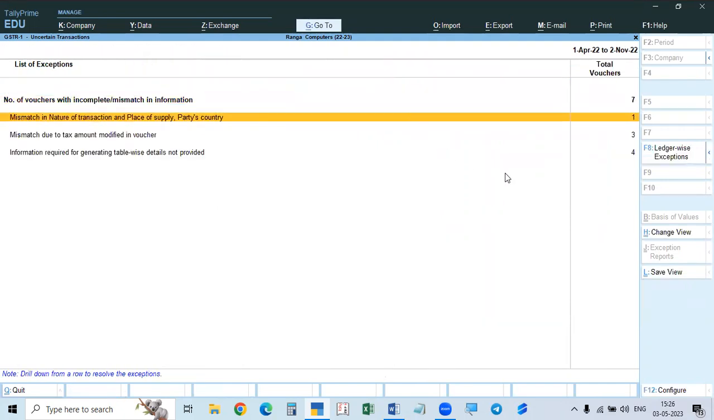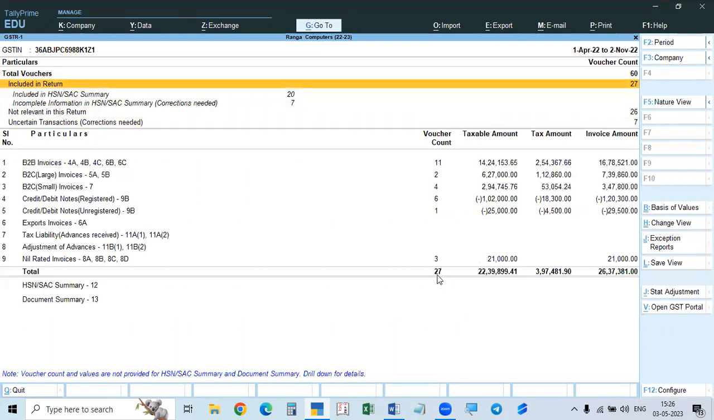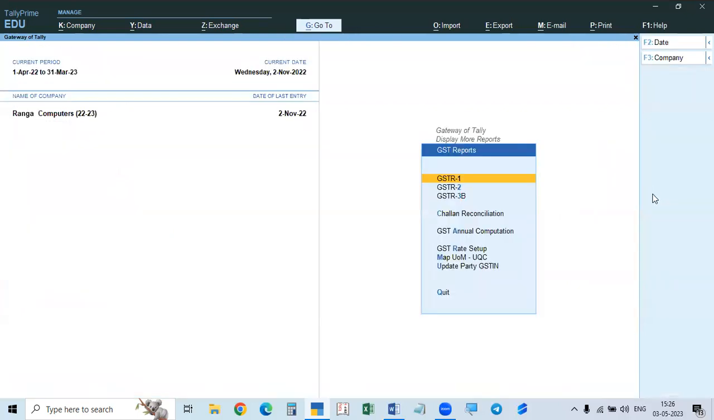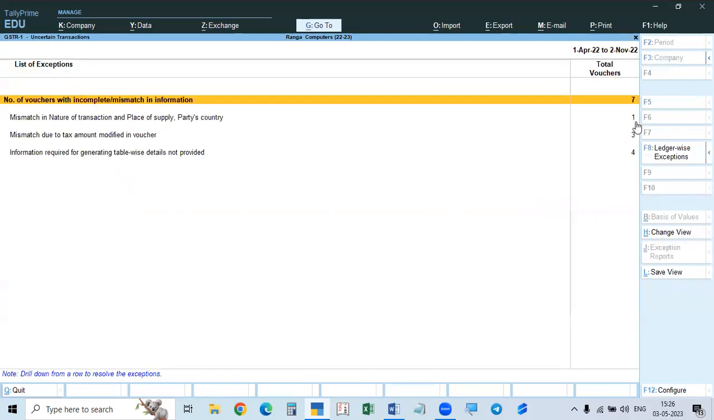Now we go see when we are rectifying this. So number of vouchers with incomplete mismatch information is reducing. So here we completed only 7. See here, there are only 7. That means there are 9. Now it is 7. So it is 27 included in the report. So it is increased to 27. So now we'll go to the others also.